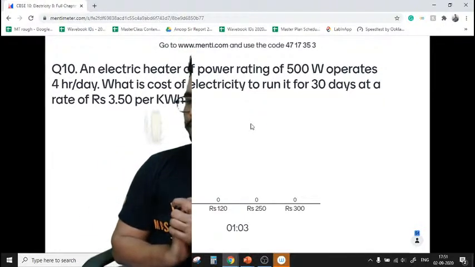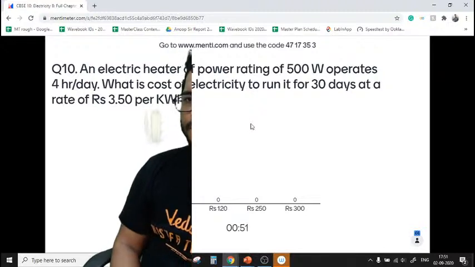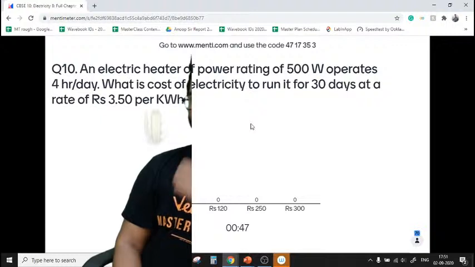Come on, quickly. Let me know what is the answer, guys. 1 minute left. All those who have an answer, quickly answer the question. 15 more seconds. Quickly, people. The last question. An electric heater of power rating of 500 watt operates 4 hours per day.